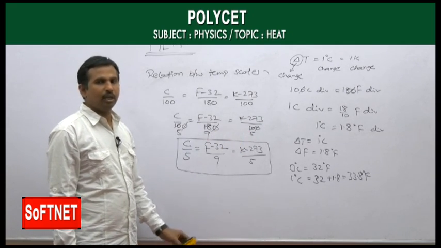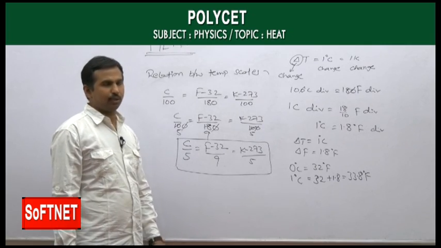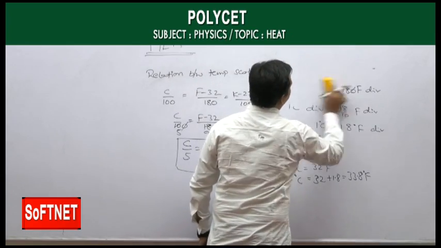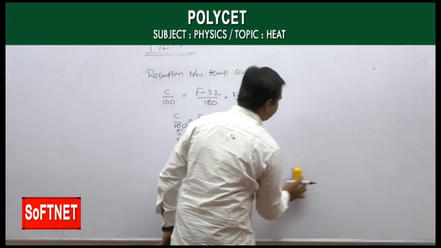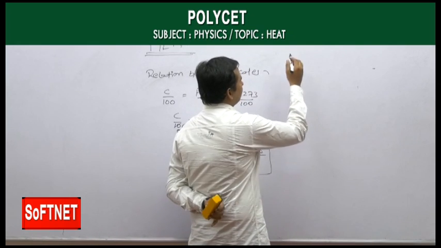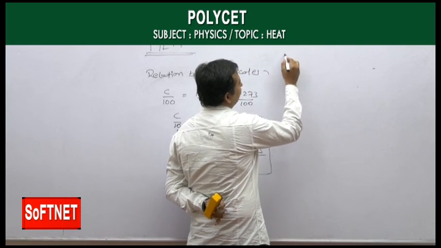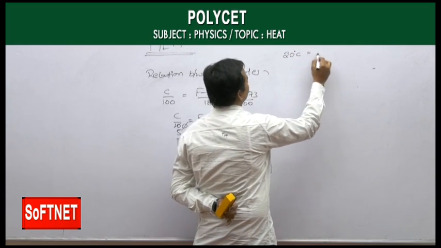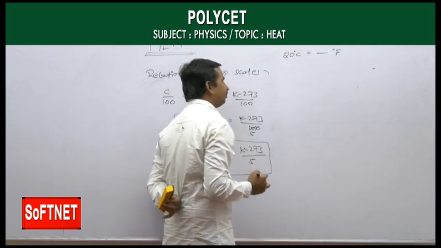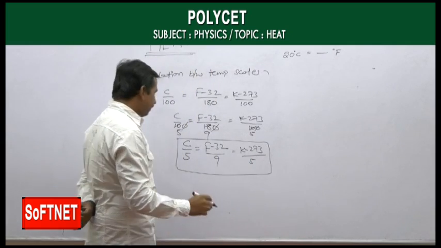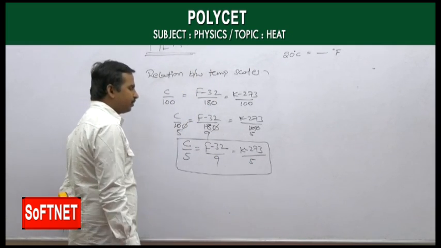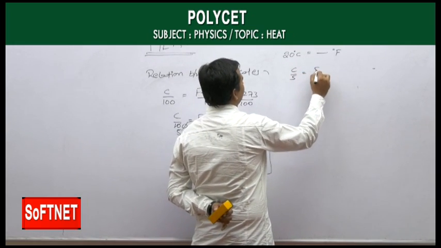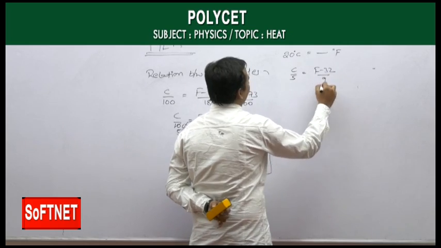Then how to do the numericals using this relation? For example, let us say the temperature of a body is given as 20 degrees Celsius, and I want to convert that into Fahrenheit. Between C and F, the relation is C by 5 is equal to F minus 32 by 9. C is 20, so 20 by 5 is equal to F minus 32 by 9.